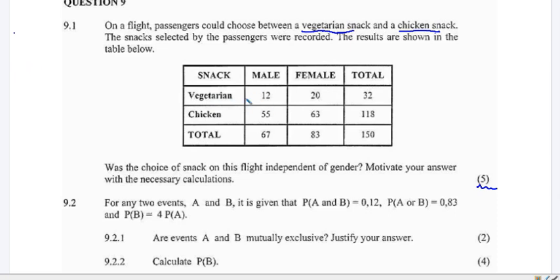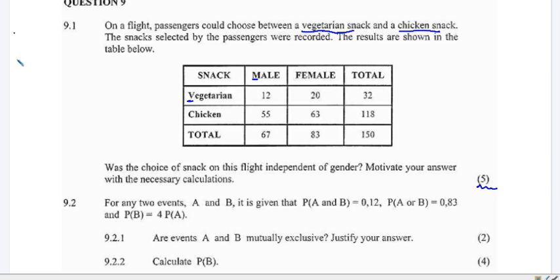We have two here. Let me choose, say, choosing a vegetarian and being a male. You could say choosing a vegetarian and being a female. You could also use chicken and being a male, or chicken and being a female, any one of those four. But I'm going to choose being a vegetarian and being a male. We want to see whether those two are independent of each other. So my probabilities there are V and M.